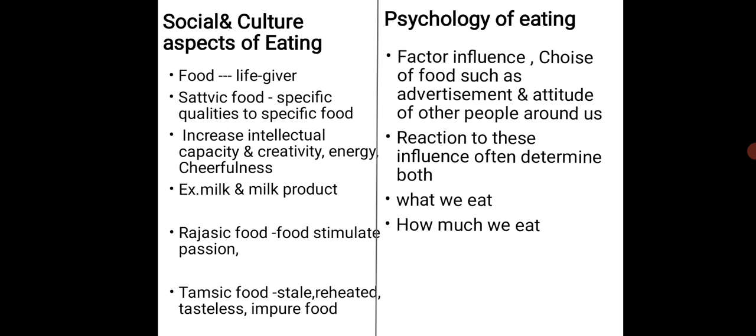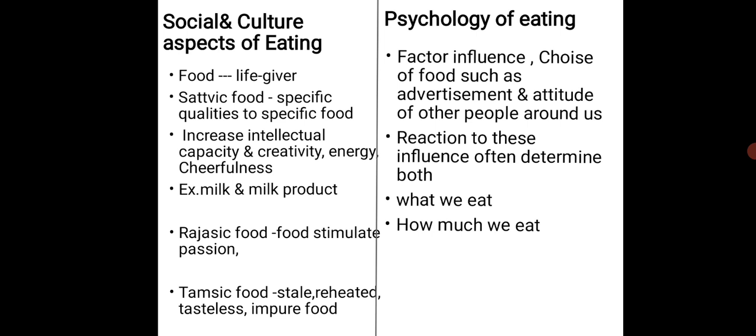The food which stimulates our passion is called rajasic food. Then tamasic food is what? Stale or reheated food, or tasteless, impure food. Reheated food does not contain many nutrients, because it is reheated. This is done in hotels, in small hotels and maybe in big hotels also. They make a large quantity of food, then reheat it and serve it to the customers. So that is tamasic food: tasteless, impure, and not containing nutrients.